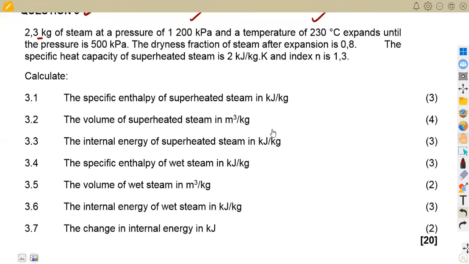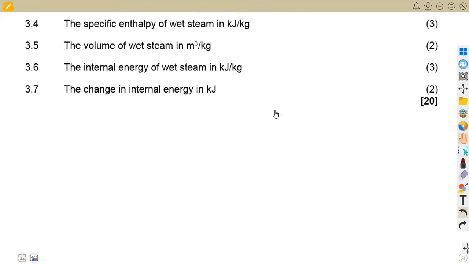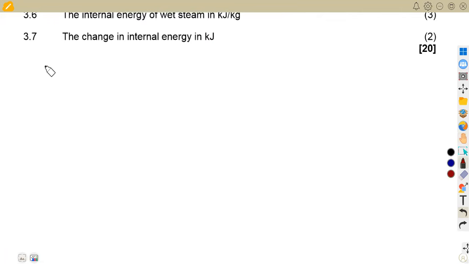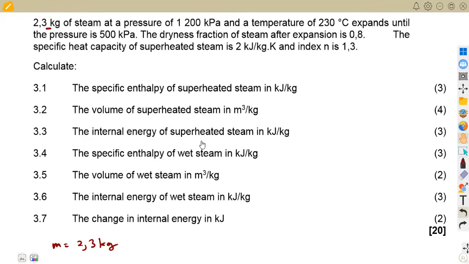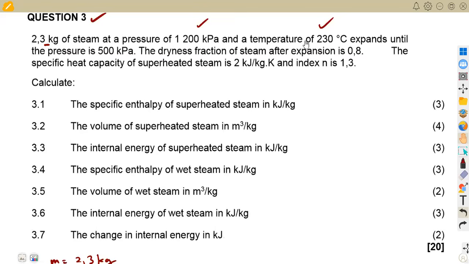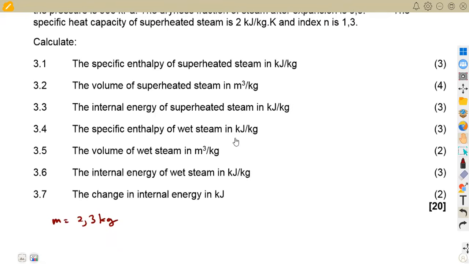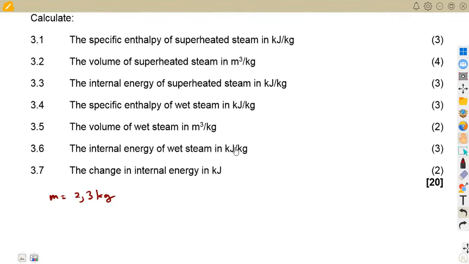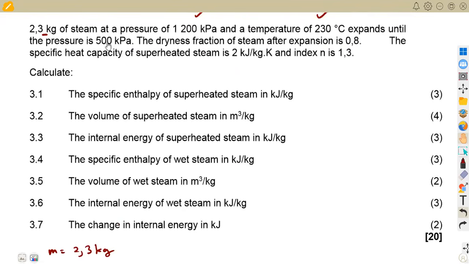We are given the mass of steam being 2,3 kilograms, and also the pressure at the inlet at the beginning, 1,200, temperature of 230 in this case. All right, so take note here, we're talking about the steam at this pressure.